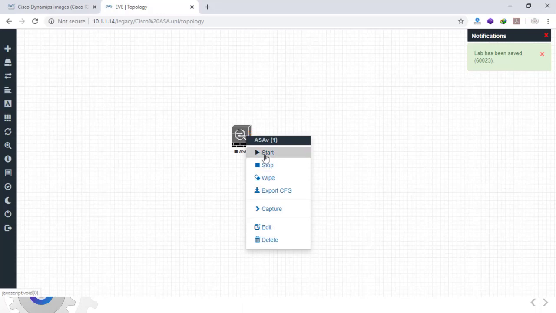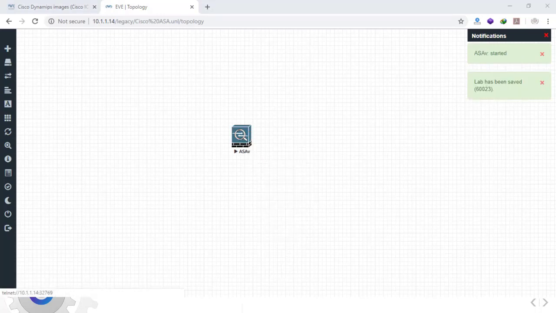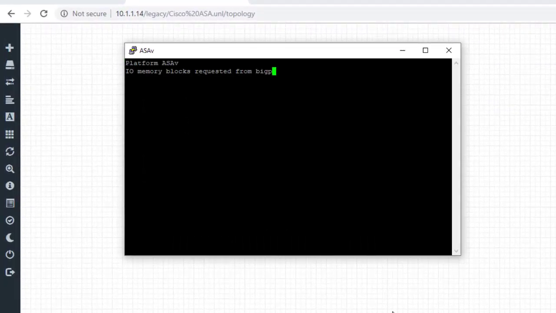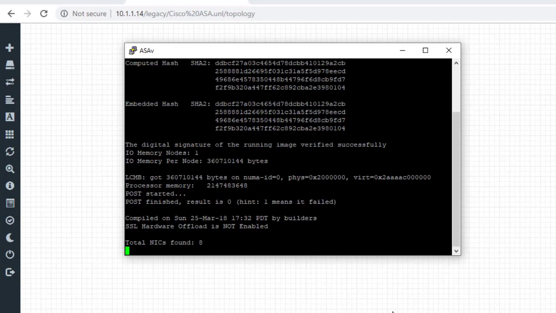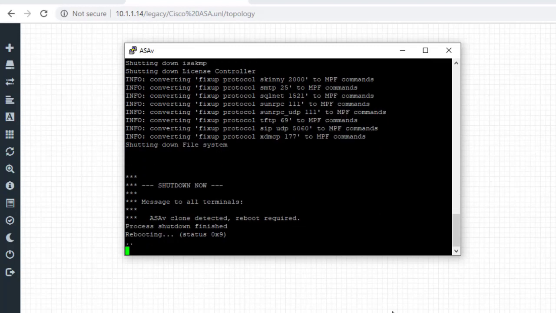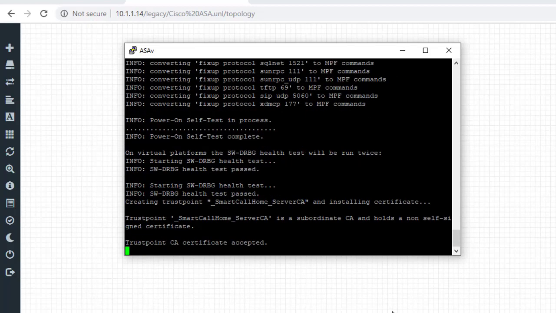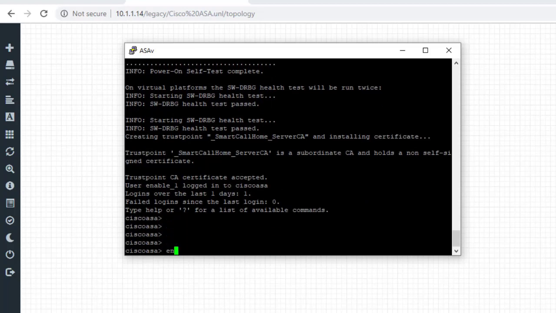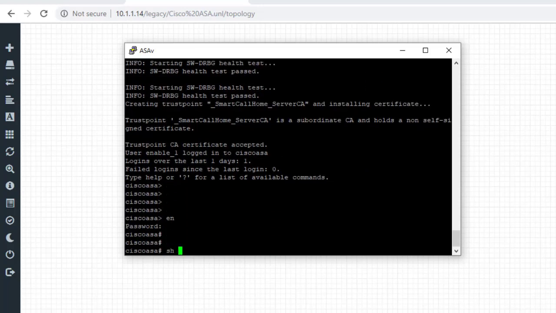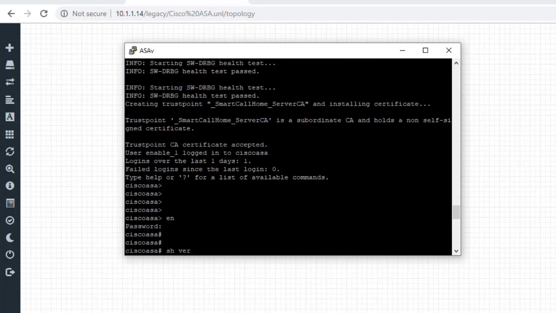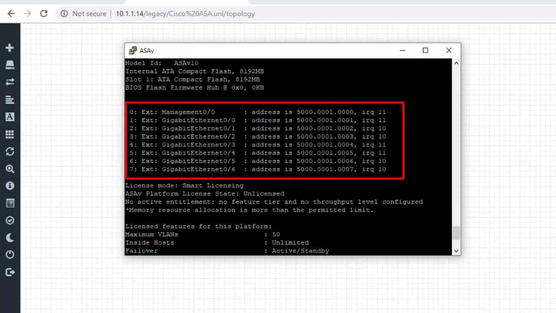So we'll start it to make sure it works perfectly. Cisco ASAv is now loaded, and let's say show version. And here we can see the Cisco ASAv version, which has 8 interfaces.